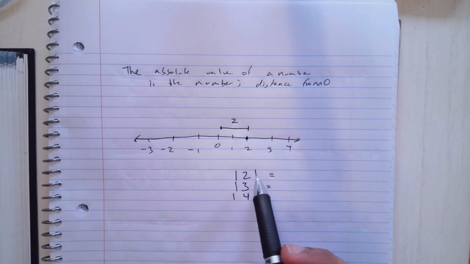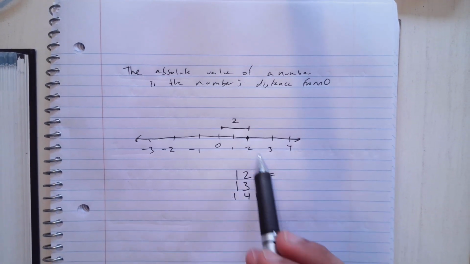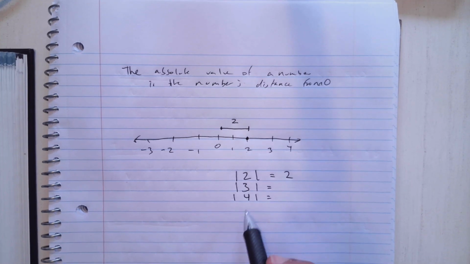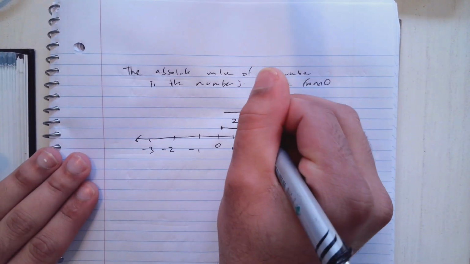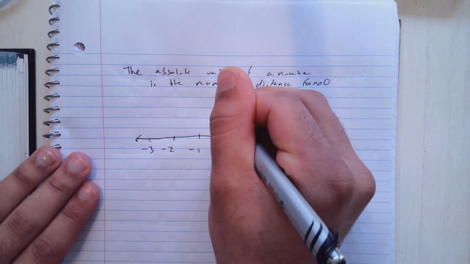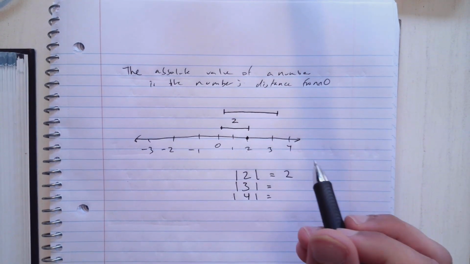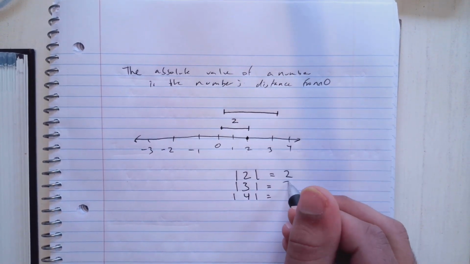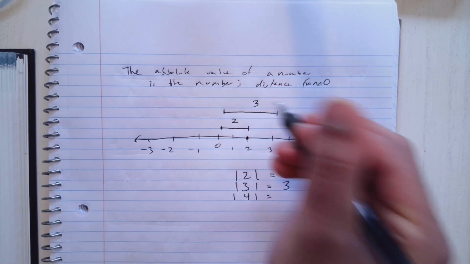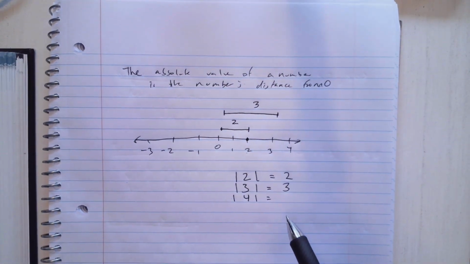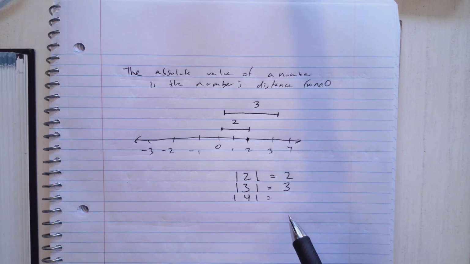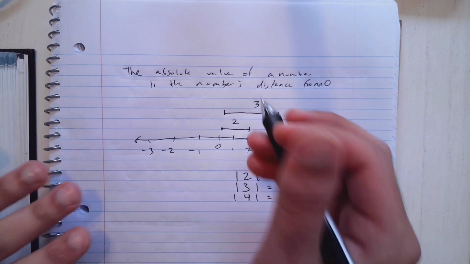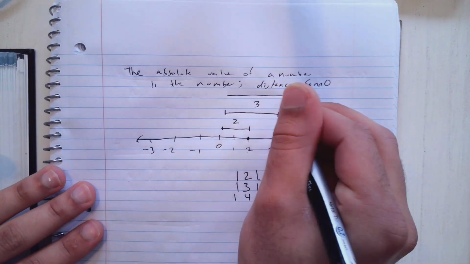And the absolute value of 2 is the distance from 2 to 0, which is 2. So what's the absolute value of 3? What's the distance from 3 to 0? And why is it 3? Exactly. How about the absolute value of 4?